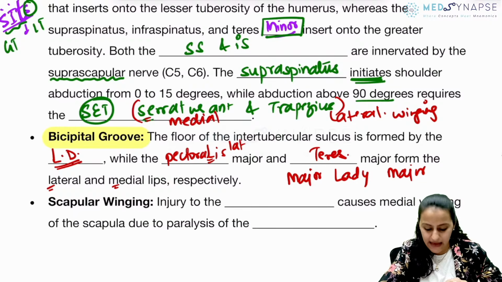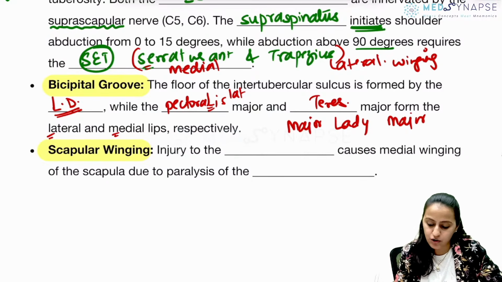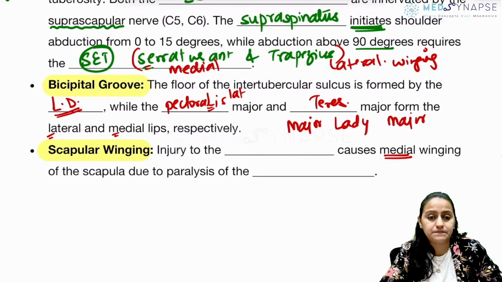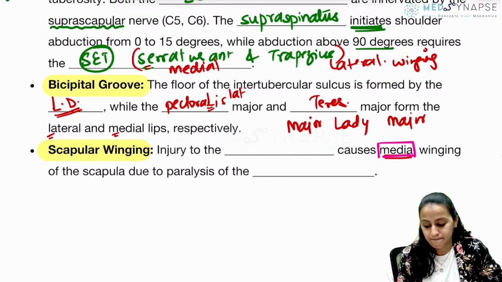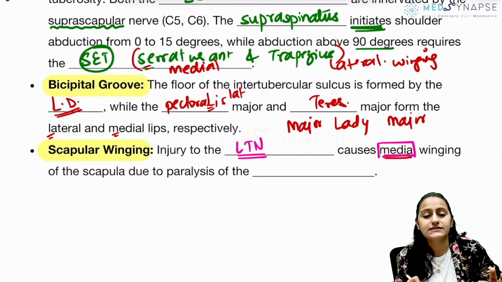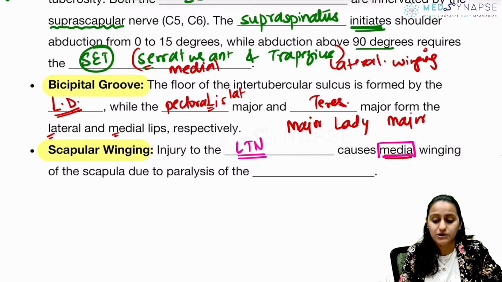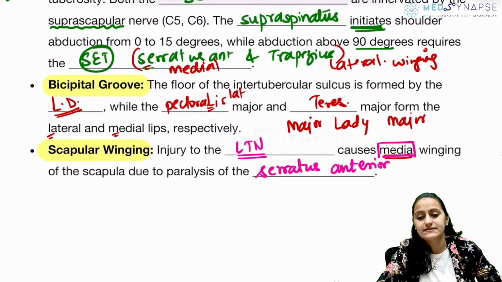Going to next one, scapular winging. Remember, there is medial winging and lateral winging. Medial winging is more common. So medial winging is basically what nerve injury? Injury to what nerve causes the medial winging of the scapula? It is the long thoracic nerve. Long thoracic nerve causes medial winging. Okay, and long thoracic nerve supplies what muscle? Remember, it is serratus anterior. Okay, it is serratus anterior muscle.